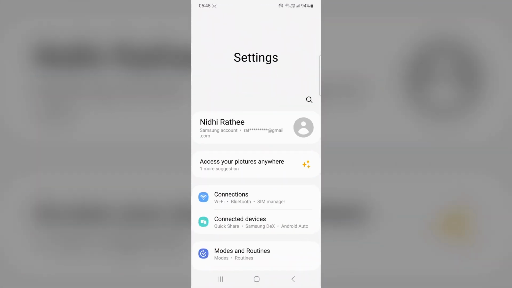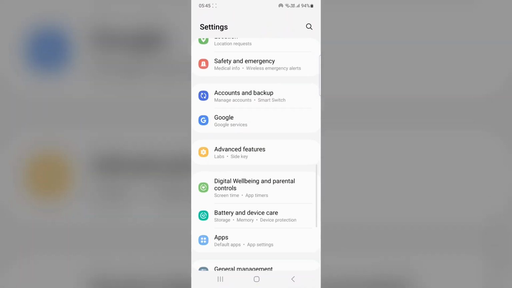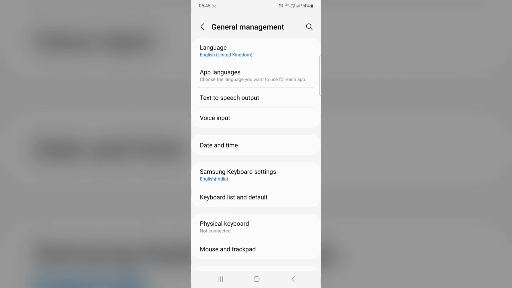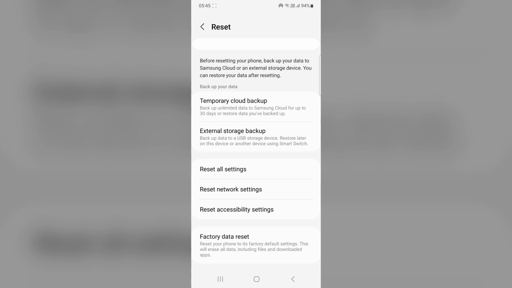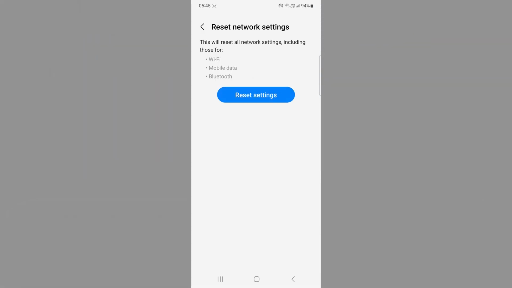Then navigate to the settings, general management, reset, and tap on reset network settings. This will reset Wi-Fi, Bluetooth, and mobile data settings.